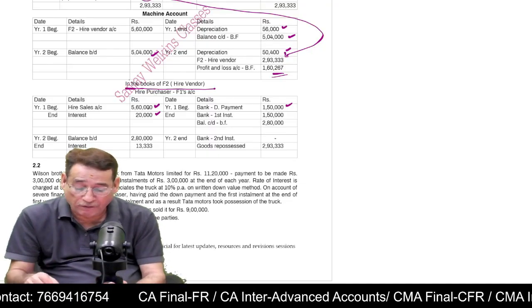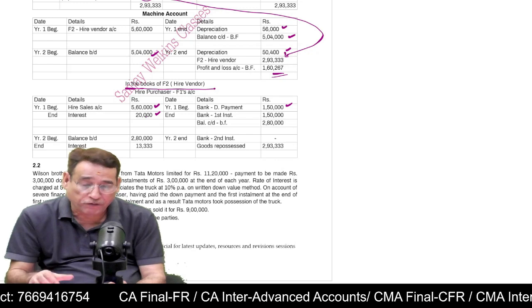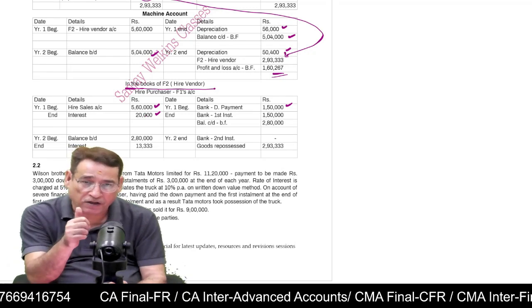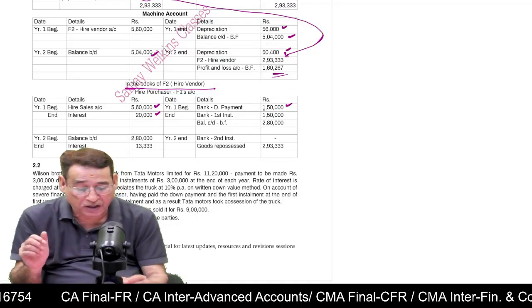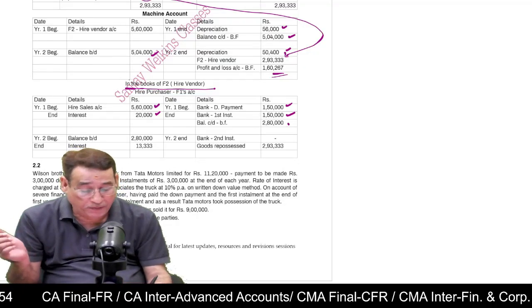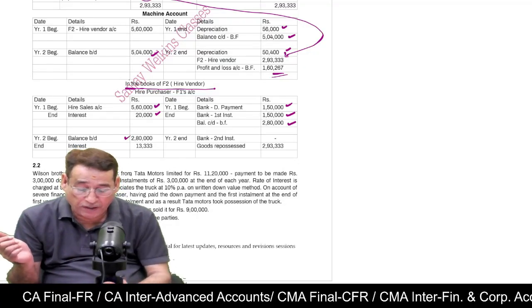So due, when interest will become due at the end of the first year, hire purchaser, who is your debtor, because you are the seller. You have sold the goods. You will write debtor account debit to interest account. Now you will receive the first payment. Balance will be this much. You will write balance brought down.